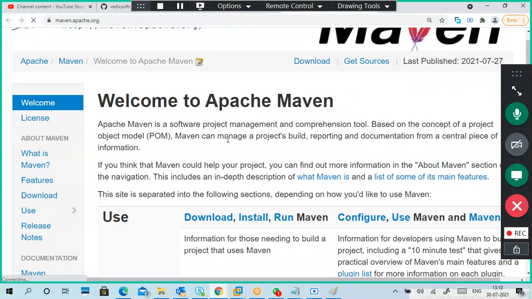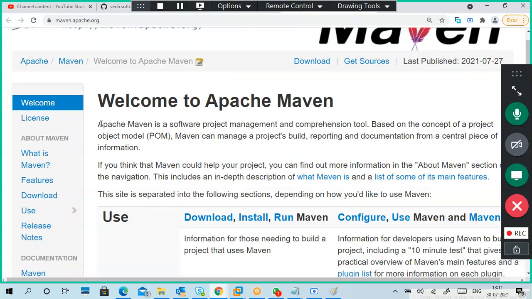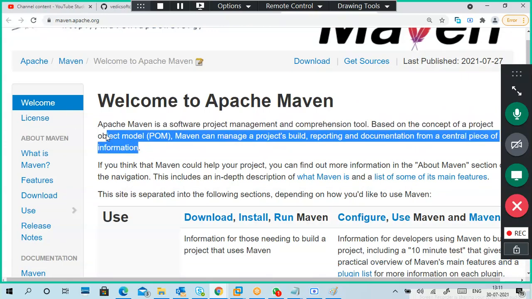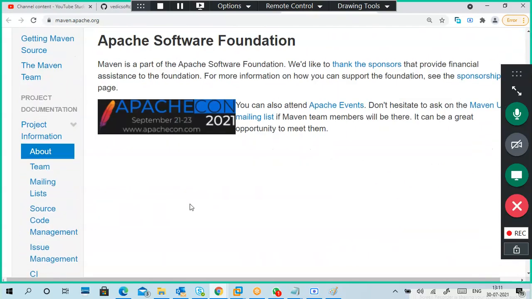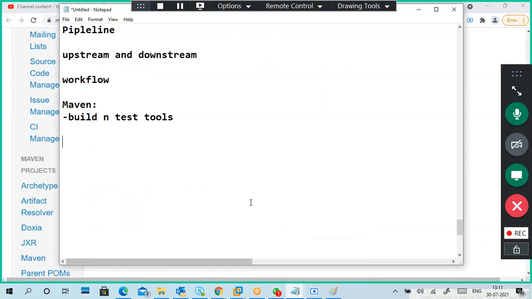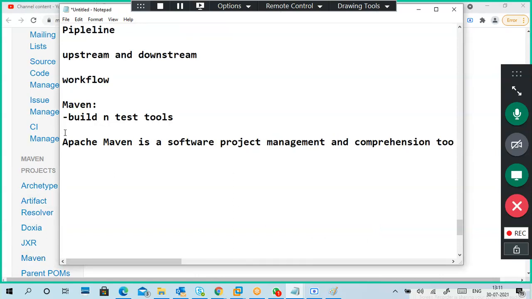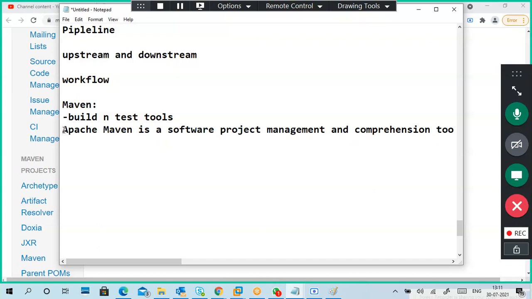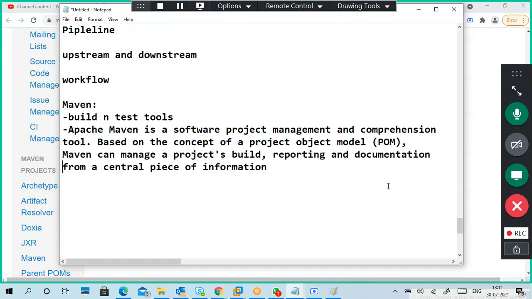Maven manages a project's build, reporting and documentation from a central piece of information. I will give you only very small information, and later you can easily browse what Maven does. You can't just download Maven and test it like that. It won't work. You have to create a Maven project yourself.